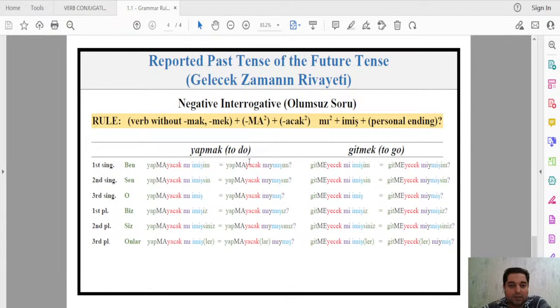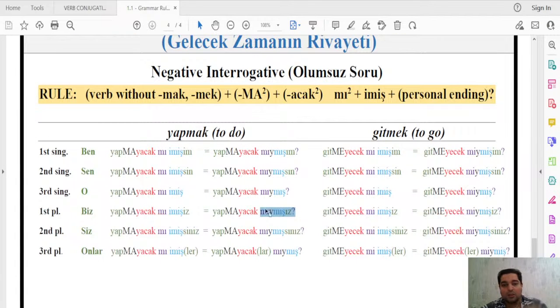Let's see the examples. So ben yapmayacakmışım. You see again the stress is on the negative, on the verb root, right? Ben yapmayacakmışım. Sen yapmayacakmışsın. O yapmayacakmış. Biz yapmayacakmışız. Siz yapmayacakmışsınız. And onlar yapmayacaklarmış or yapmayacakmışlar.